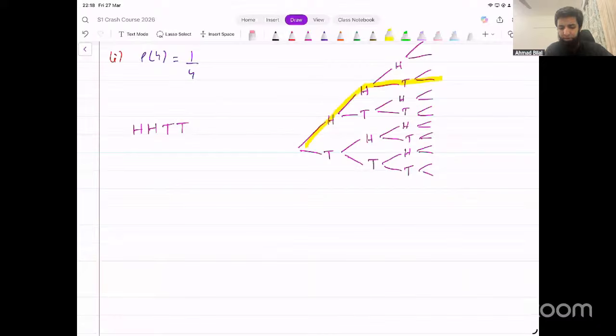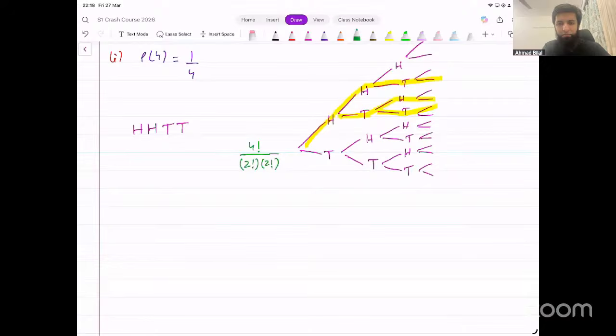There could be other paths as well, for example, head, tail, tail, head. How many paths exist on the tree diagram like this? 4 factorial divided by 2 factorial and 2 factorial. Right? That's the number of possible paths that we've got like this on the tree diagram.